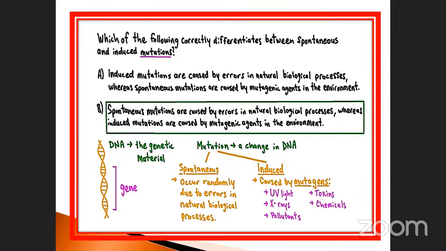Spontaneous we already studied; any factors are not involved, automatically it occurs inside the body only. Second point: the spontaneous mutations are caused by error in the natural biological process, whereas induced mutations are caused by the mutagenic agent in the environment.